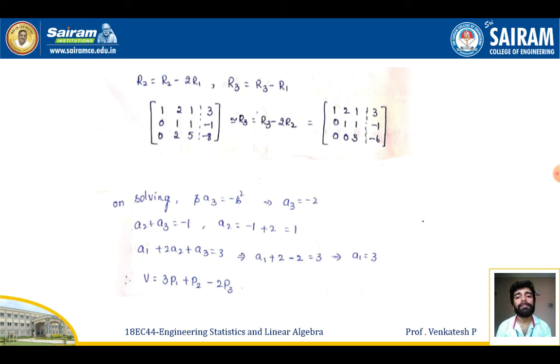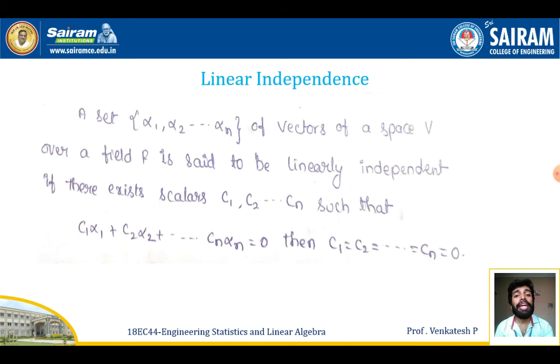So next is linear independence. A set alpha 1, alpha 2, etc., alpha n of a vector space V over a field F is said to be linearly independent if the linear combination C1 alpha 1 plus C2 alpha 2 plus etc. Cn alpha n equals 0 only when the scalars C1, C2, etc., Cn must all be equal to 0. Then only we can say the given set is linearly independent.